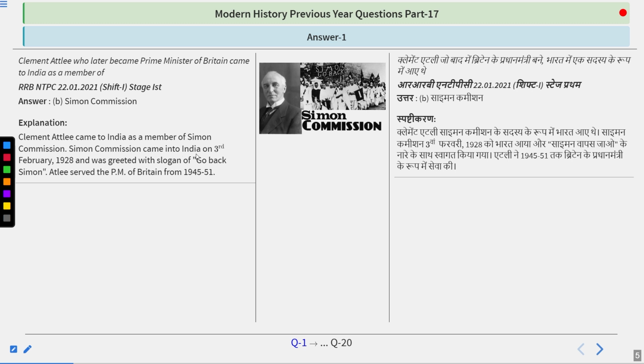Simon Commission came into India on 3rd of February 1928 and was greeted with the slogan of Go Back Simon. Attlee served as the PM of Britain from 1945 to 1951 and he represented the Labour Party at that time. So do remember, Clement Attlee was one of the 7 members of Simon Commission, also known as the White Commission. And the chairman of this commission was Sir John Simon. And it was formed in 1927 and it came to India in February 1928.